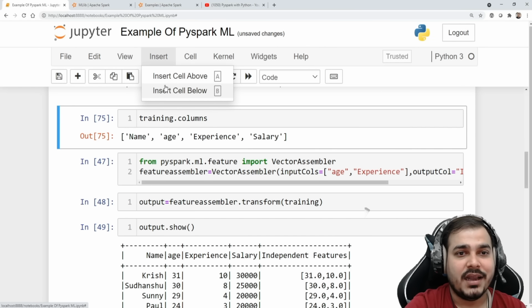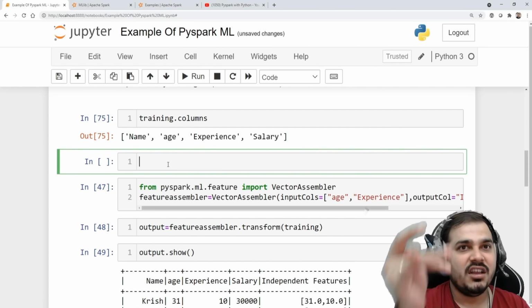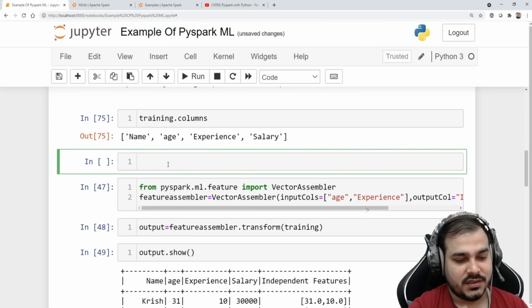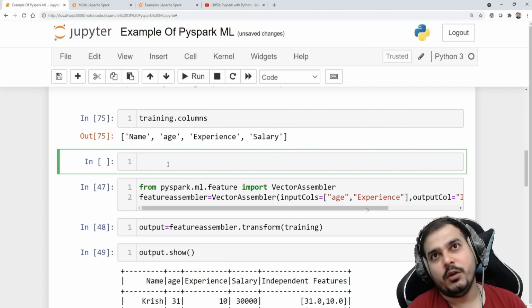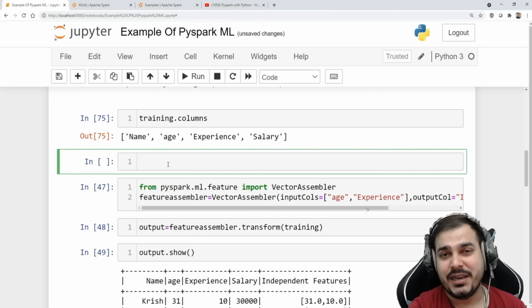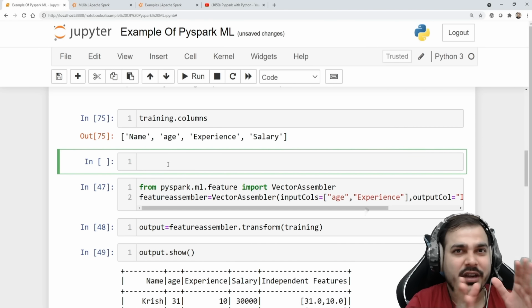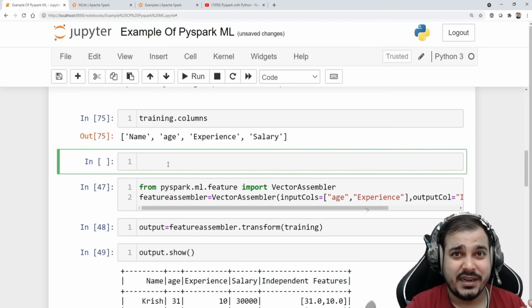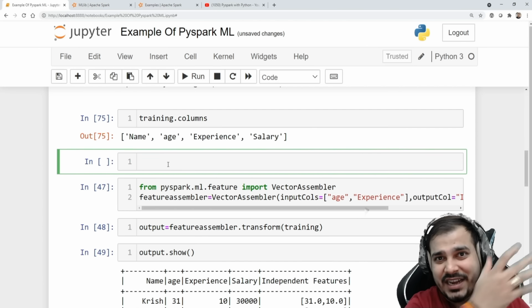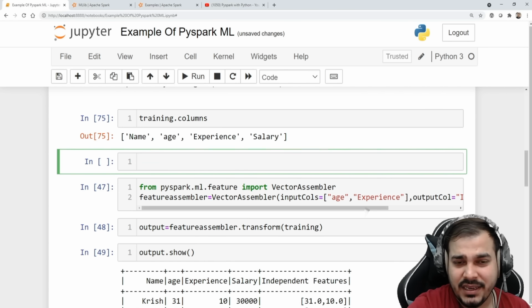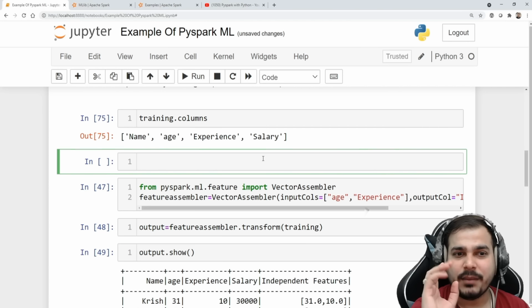Now always remember, guys, in PySpark we use a different mechanism for data pre-processing. Usually, using machine learning algorithms available in sklearn, we do a train test split, and first we divide the data into independent features and dependent features, which we use as x and y variables, and then we do the train test split. In PySpark, we use some different techniques.